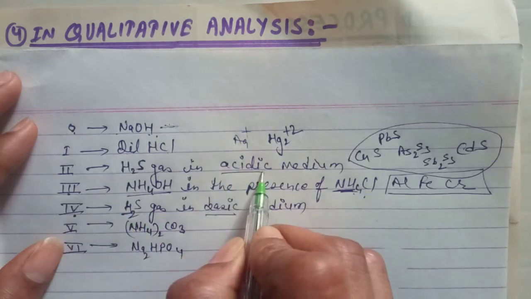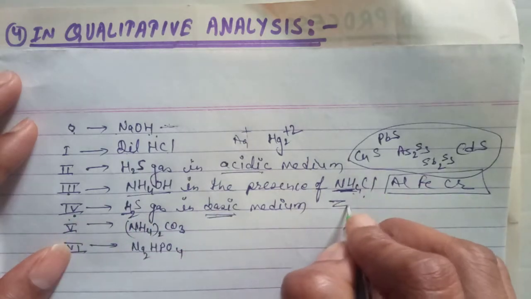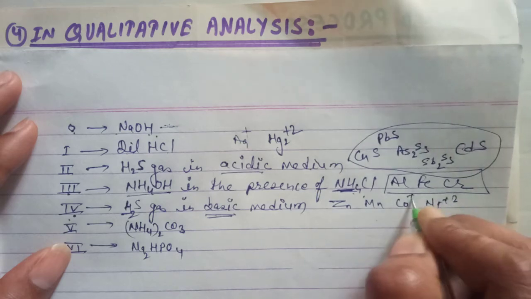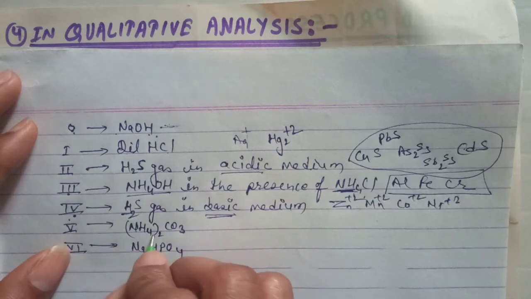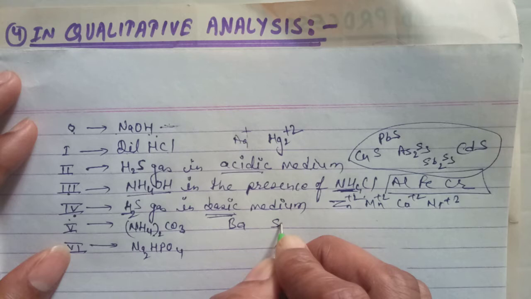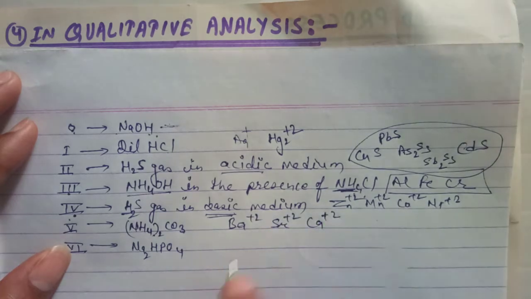This was the acidic medium and this is the basic medium. There are 4 cations: Zn, Mn, Co, Ni. All are in the +2 oxidation state. In the fifth group, ammonium carbonate is used for the precipitation of Ba, Sr, Ca. Basirka means barium, strontium and calcium.